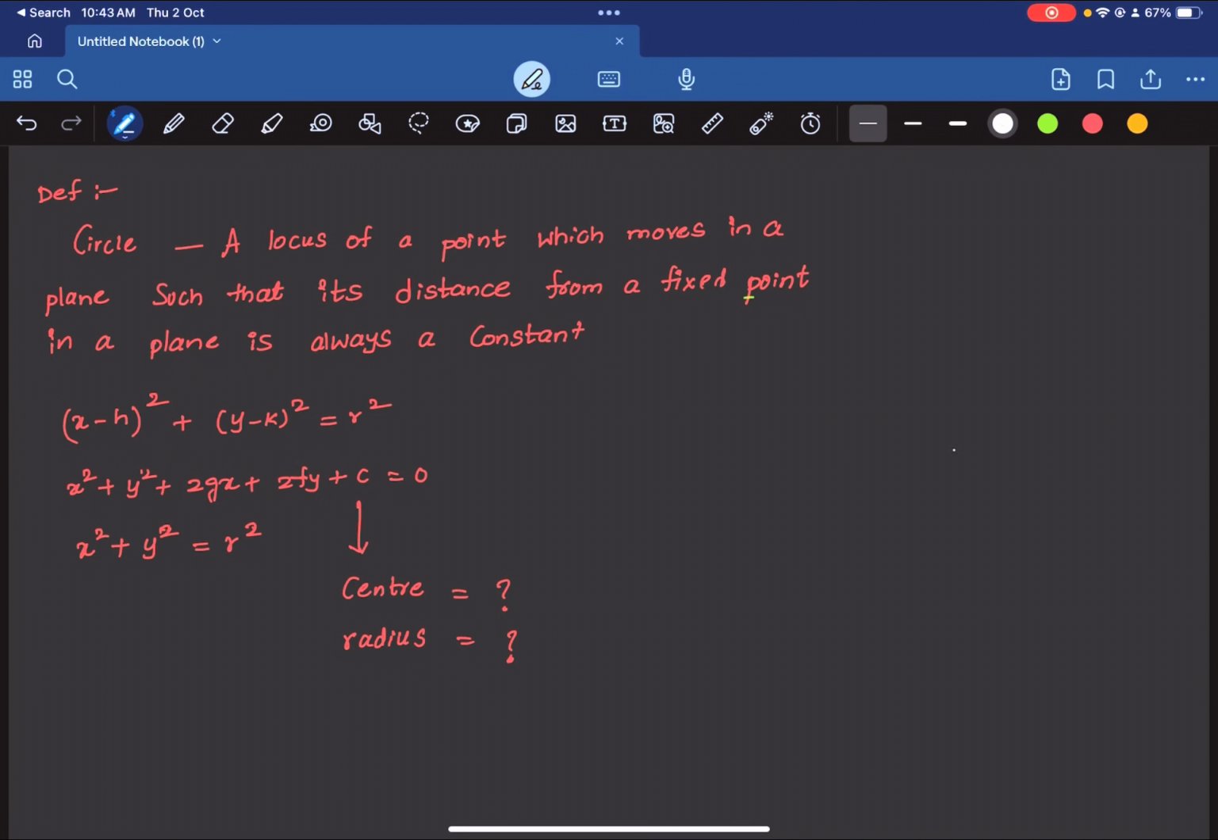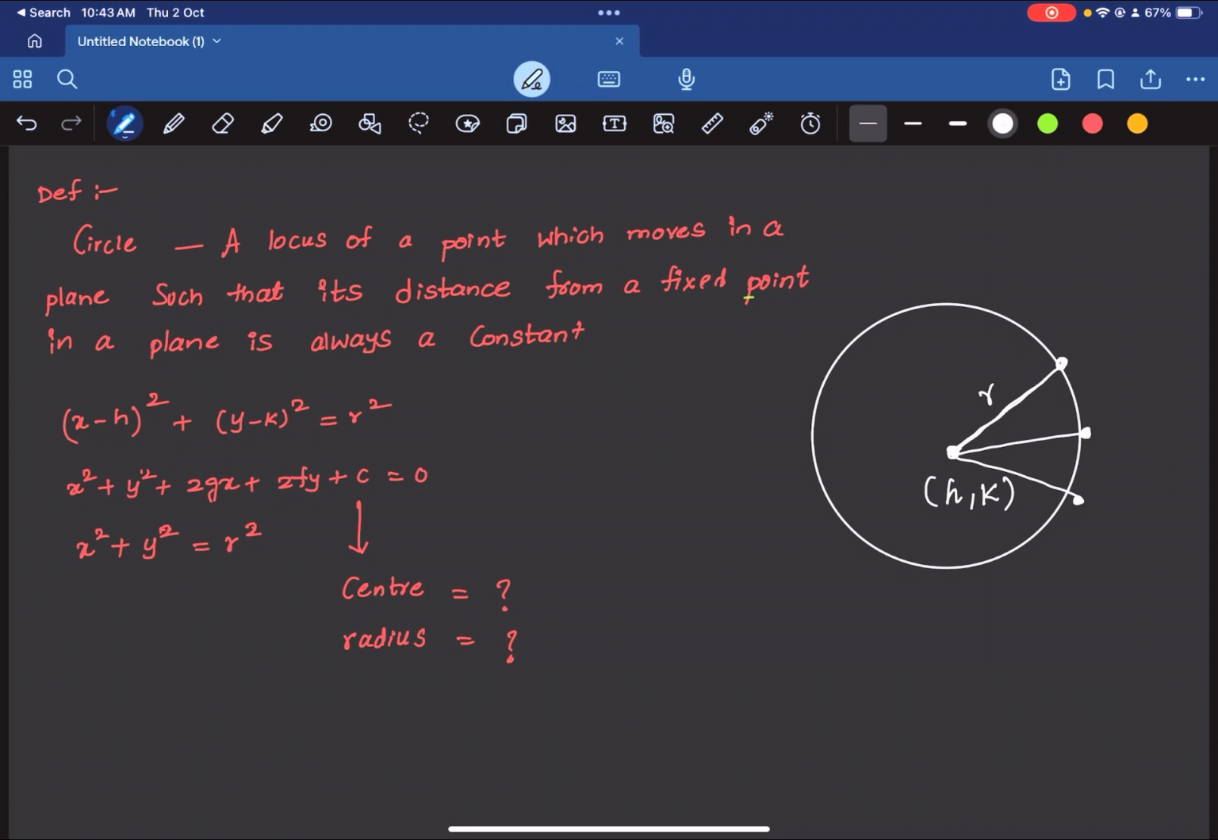So you have a fixed point, let us say h comma k, and then you collect all the points which are at a fixed distance r from this particular point. So this is one point which will be at a distance r, and here you'll get another point which will be at a distance r, and here you'll get another. So like that you will be getting infinite number of points, and when you join all these points together, the shape that forms is called as a circle. It is as simple as that.